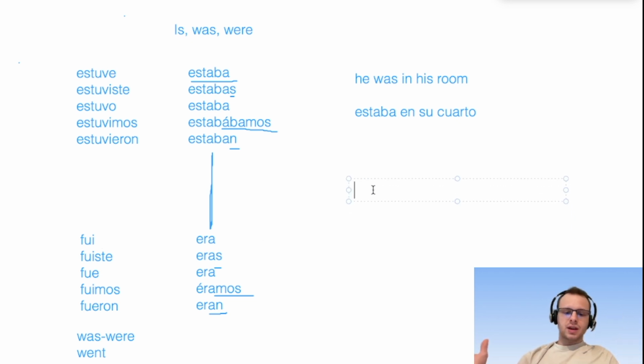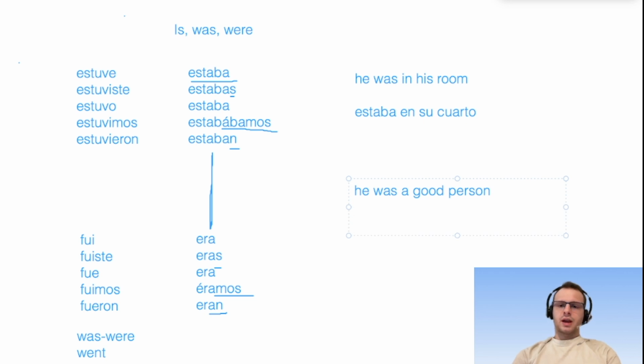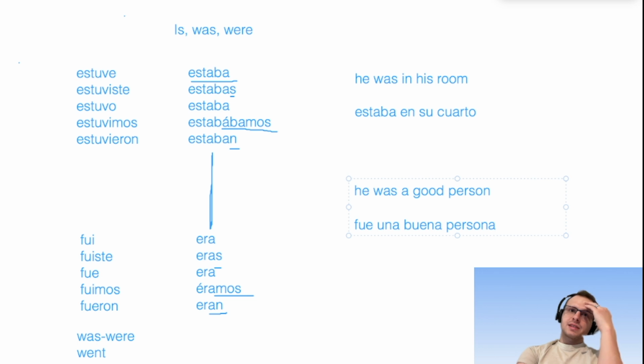But if I wanted to say he was a good person, fue una buena persona. Let's analyze this for a second. If I say he was a good person using fue, and we know that preterite is for completed actions, it kind of sounds like he's dead, right? And this is actually a lot of times when you're describing the type of person somebody was, or their occupation, like he was a doctor, he was a lawyer, all of his life.